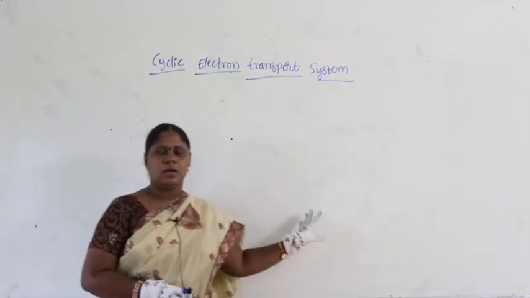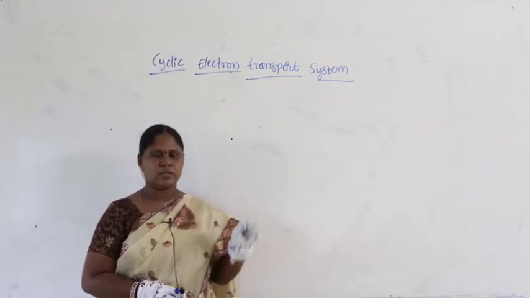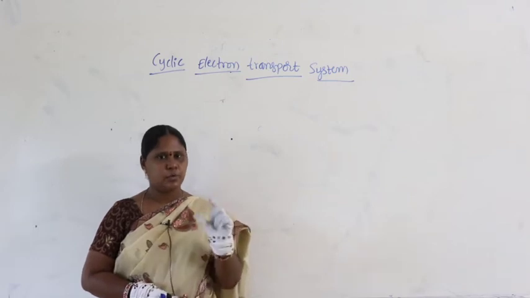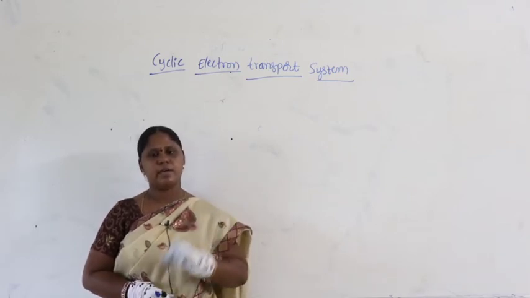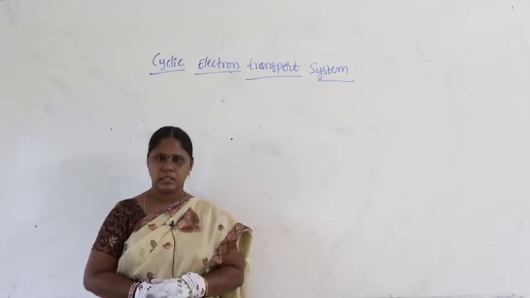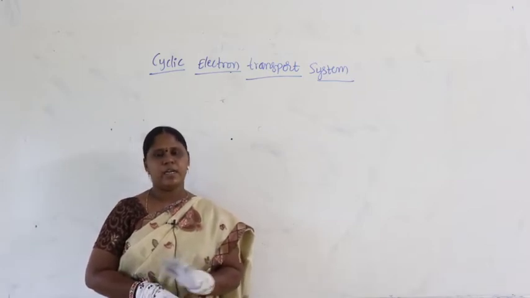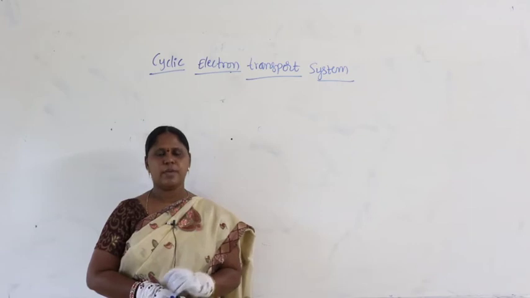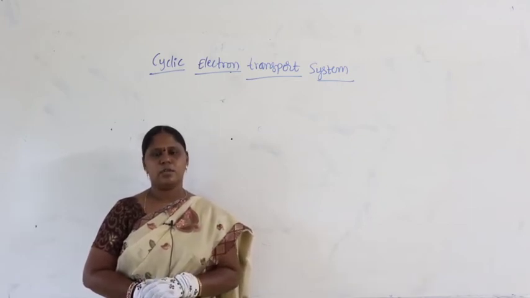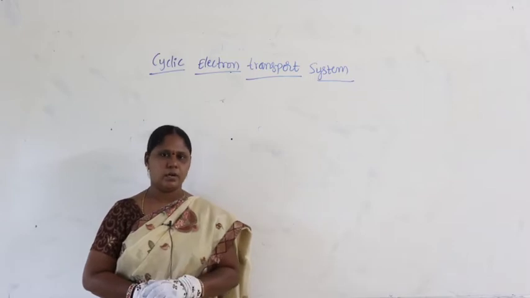Don't ever imagine that we have drawn Z scheme from one corner to that corner, so big it is. Guys, don't worry, if you practice step by step, bit by bit, the non-cyclic electron transport system, and understand it slowly, that becomes the easiest one, and definitely you can answer any question. So make sure that you practice that on a white paper a number of times so that you can remember that diagram thoroughly in your mind.